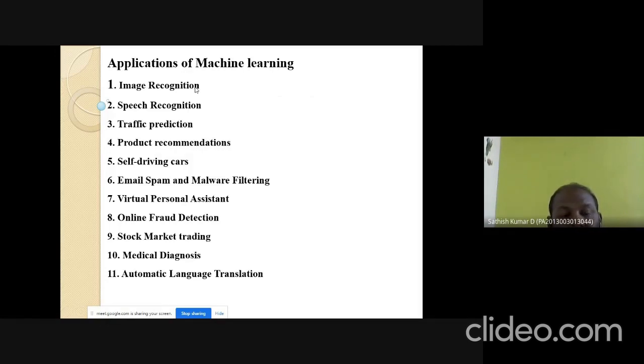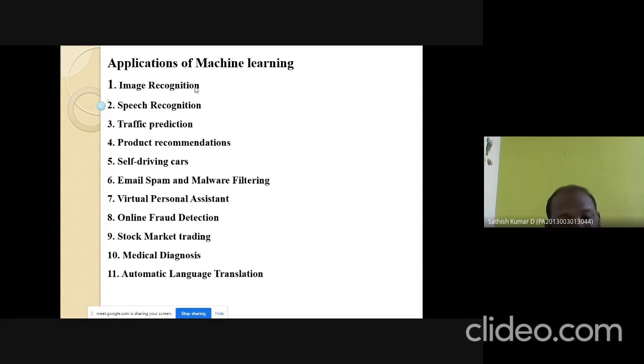Speech recognition means that with the help of speech it can automatically do things like Google search. That is the concept of speech recognition. Traffic prediction means it automatically analyzes the traffic patterns of various days and various hours, and according to that it gives suggestions to travelers. Product recommendations are mainly useful in market analysis. As I already told in an example, a person buying bread automatically buys jam or butter. That is the best example for product recommendations.